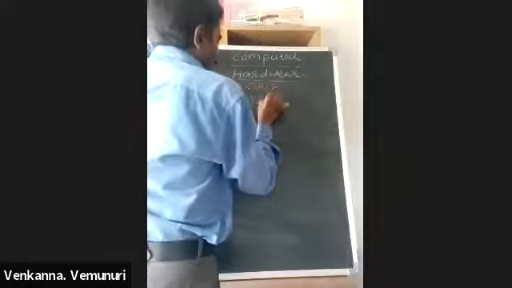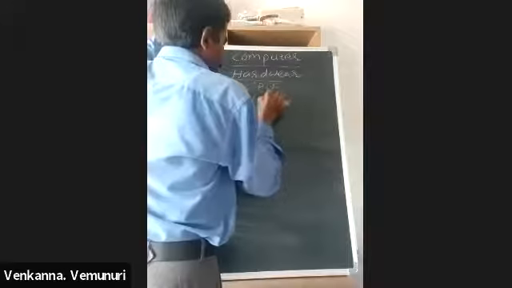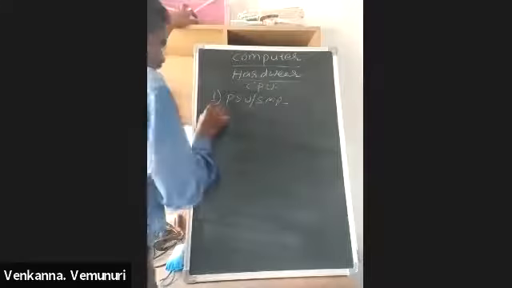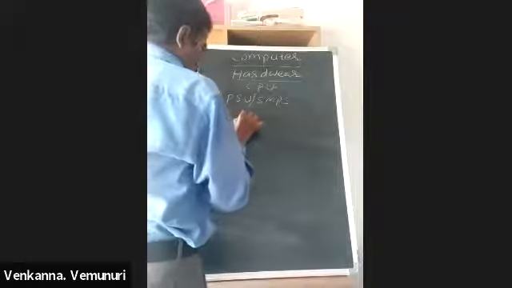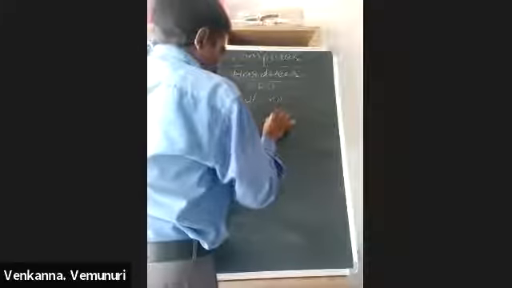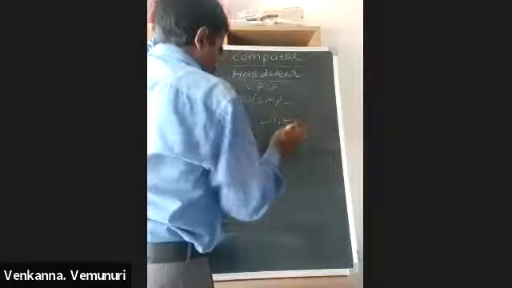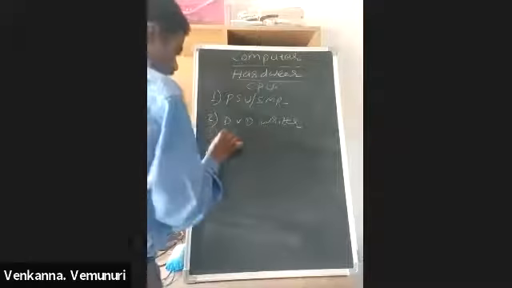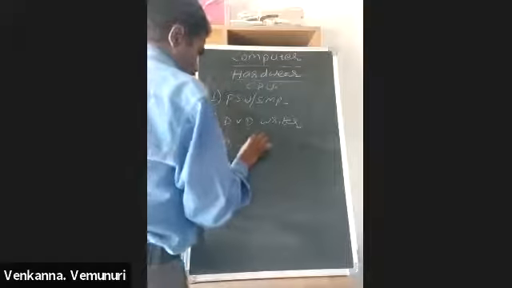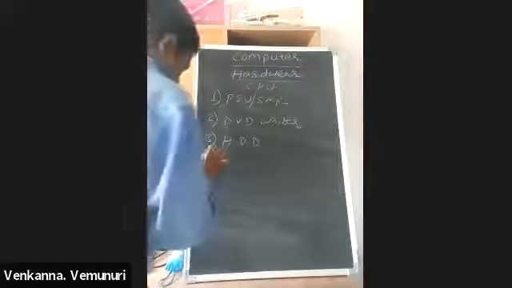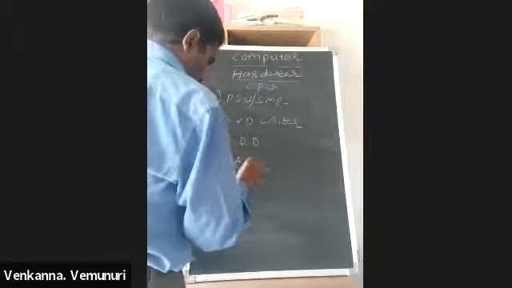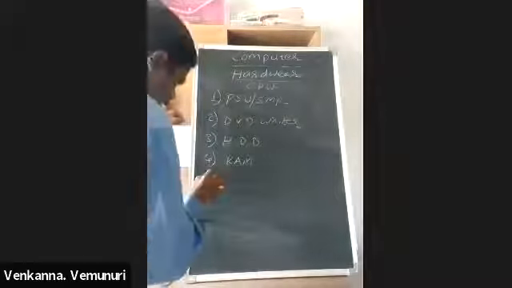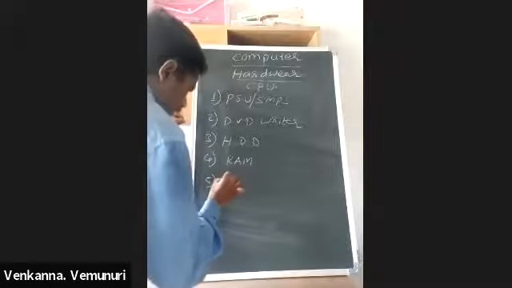And the second one is the DVD writer. And the third one is the hard disk drive. And the fourth one is RAM. And the fifth one is the processor.